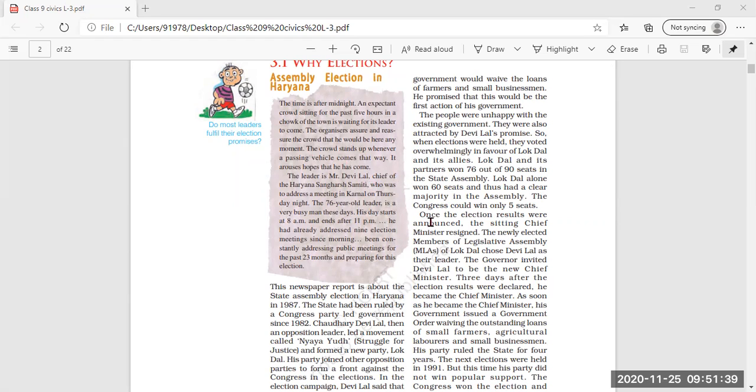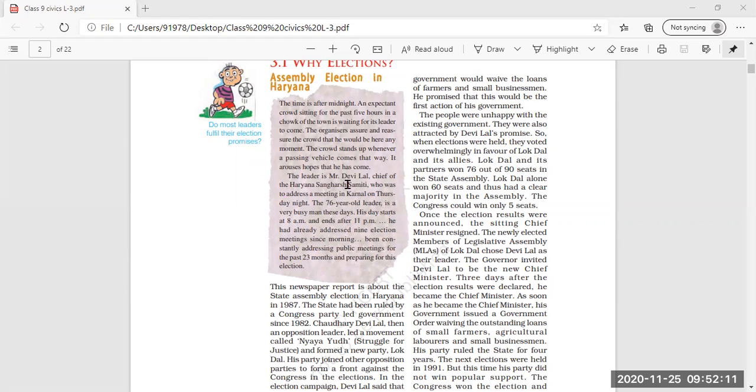Then the organizers assure and reassure the crowd that he would be here any moment. The crowd stands up whenever a passing vehicle comes that way. It arouses hopes that he has come. That means every time any vehicle passes, the crowd stands up to show respect to the leader, in the hope that the leader might have arrived.